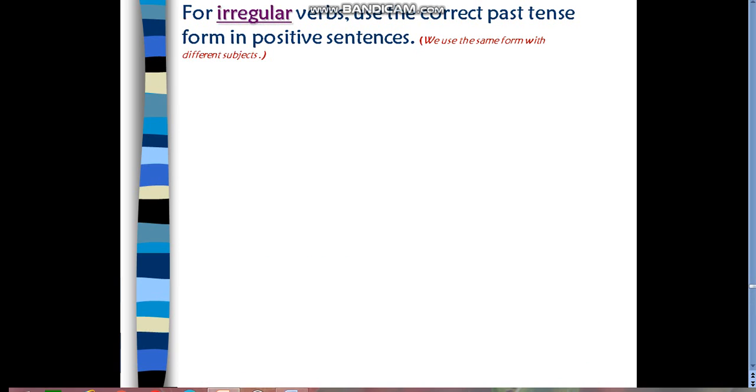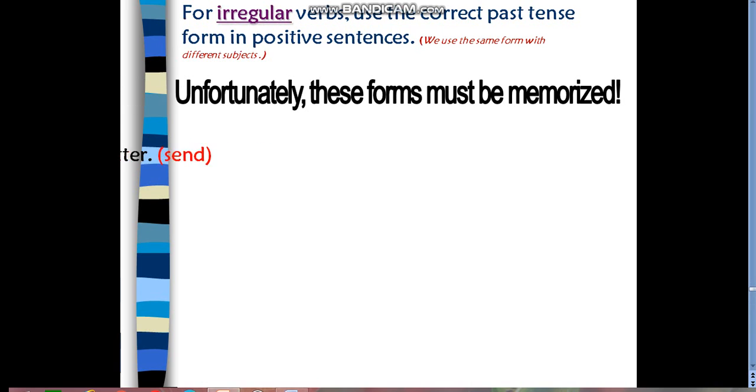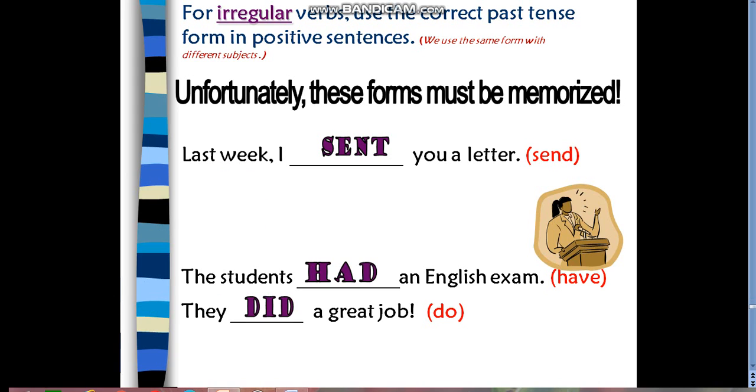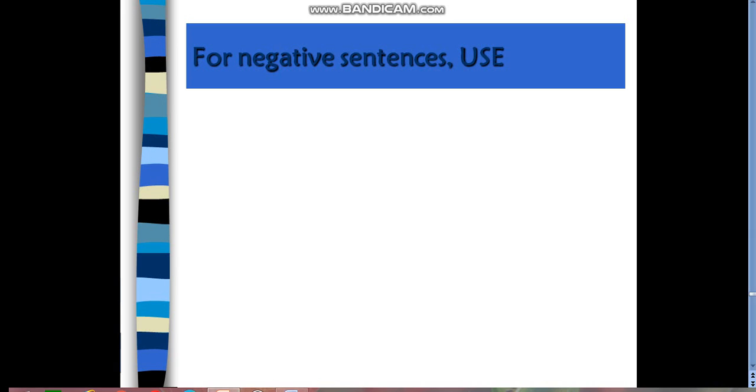For example, irregular verbs like send, it will be sent. Have, it will be had. Another example, they did a great job. Well done, guys. Thank you. Now let's move to another slide.